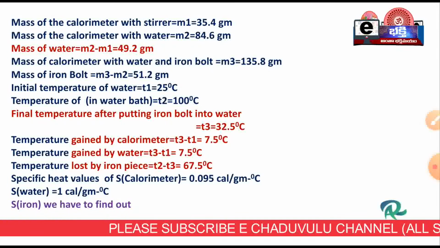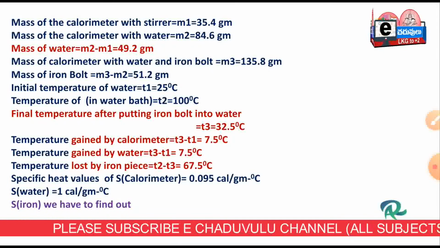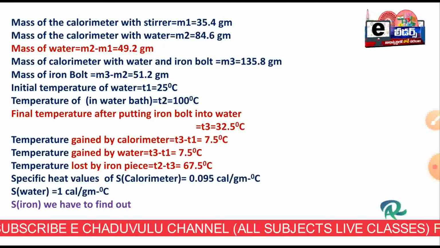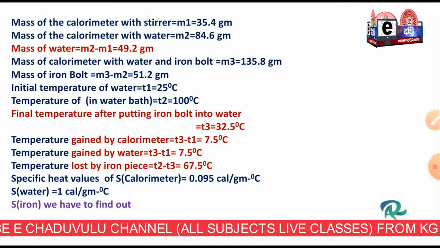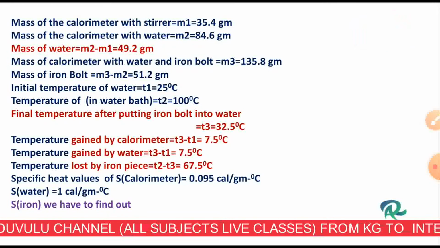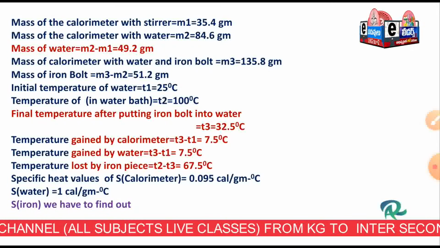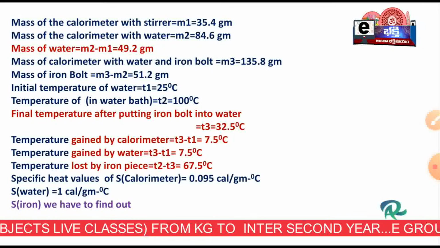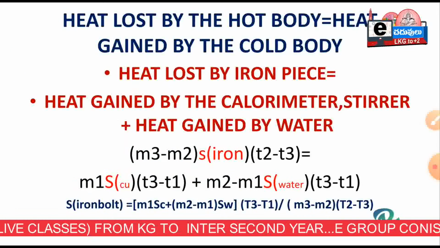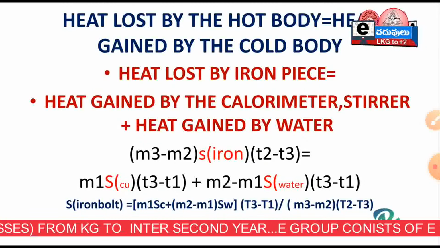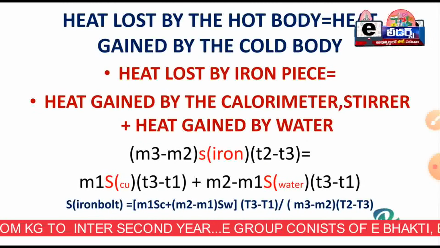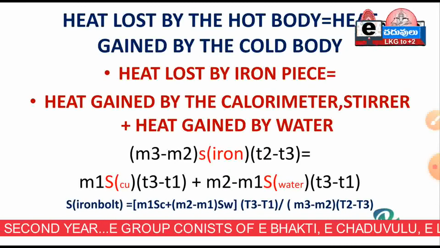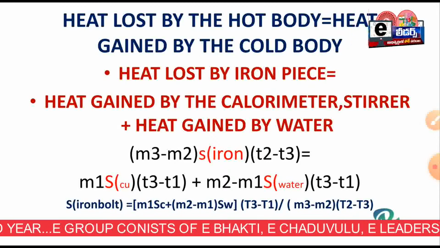The specific heat of the calorimeter, that is copper, is 0.095 calories per gram degree centigrade. Here every reading is in grams, so I am using specific heat values also in calories per gram degree centigrade, and the specific heat of water is 1 calorie per gram degree centigrade. Now we are going to calculate the specific heat of the iron bolt. We have to use: heat lost by the hot body is equal to heat gained by the cold body. Heat lost by the iron piece is equal to heat gained by the calorimeter and heat gained by the water.